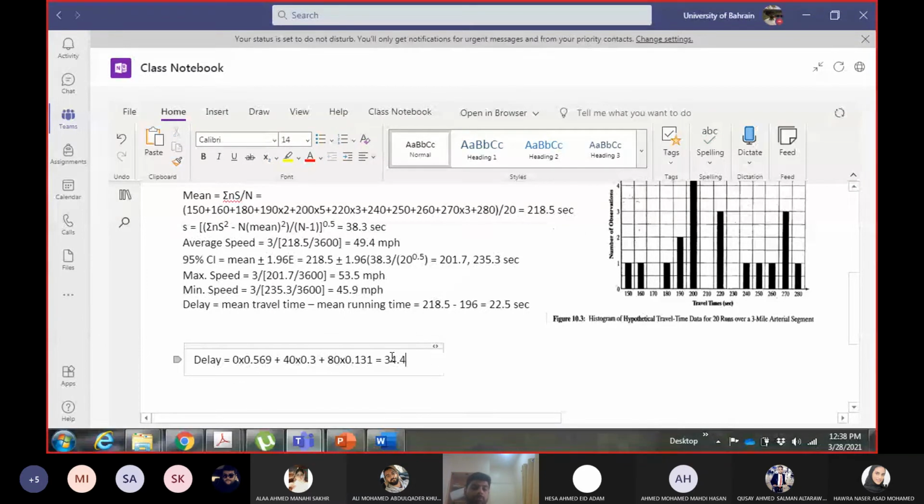I think there's a problem. 40 into 0.3 is 12, plus 80 into 0.131. Because this is 0, right? This will become 0. How much? 22.48? Okay, maybe I heard it wrong. Sorry.